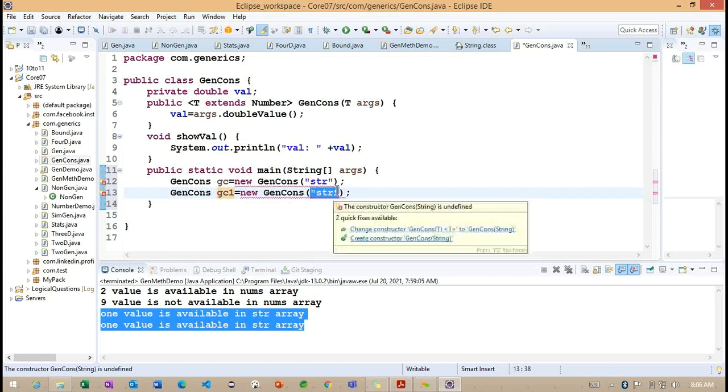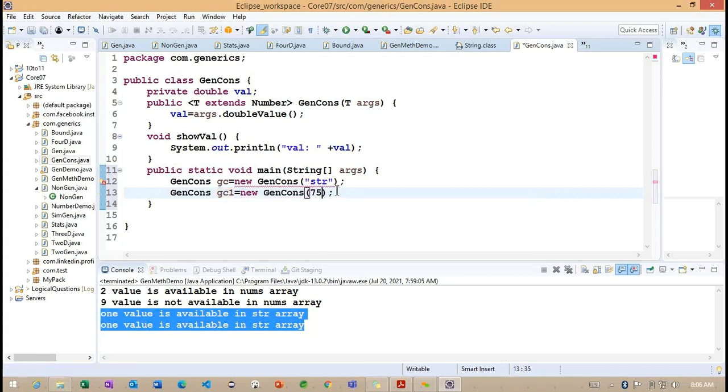I want to work with GC1 and I'm going to provide 75. Why is the line number 13 object not giving an error, and why is the line number 12 object giving an error? So we need to think about this condition here.